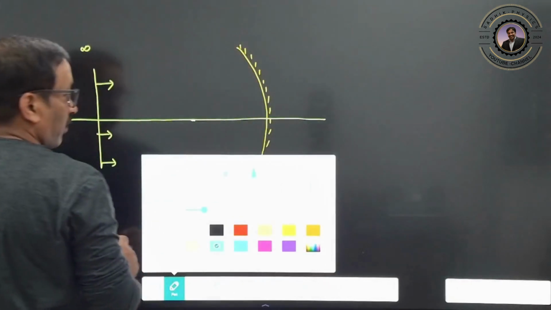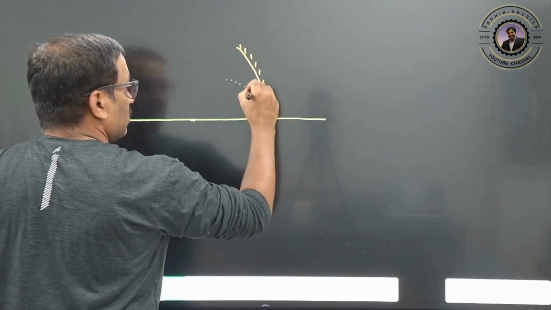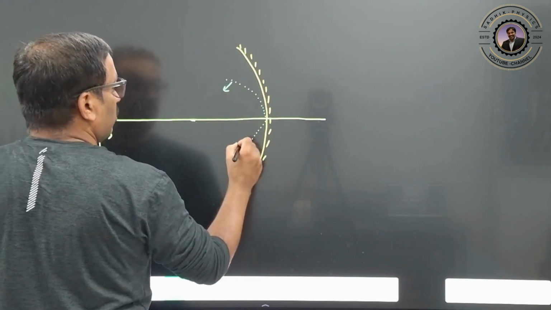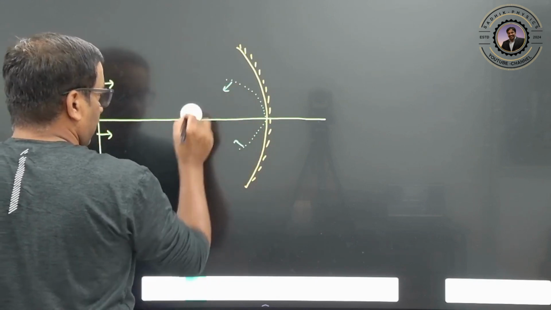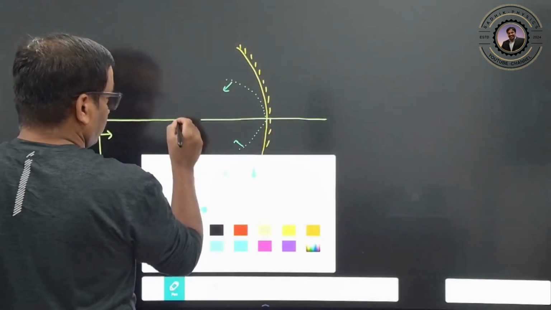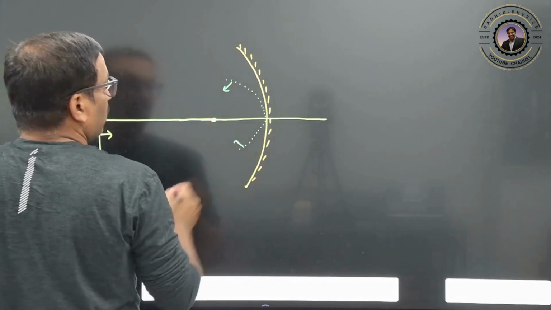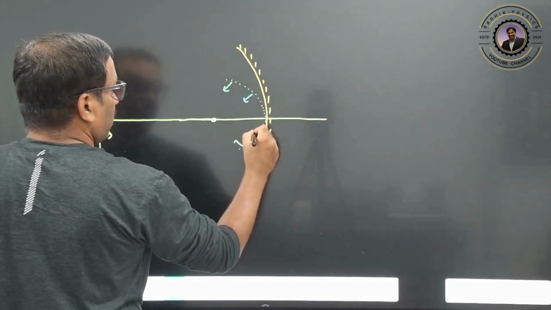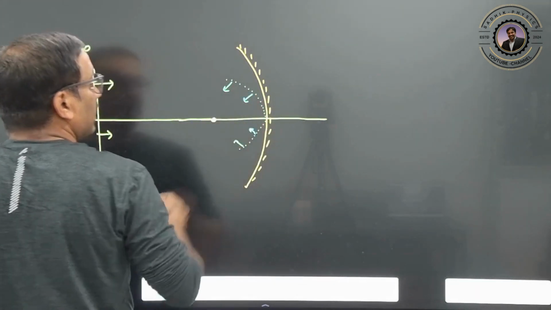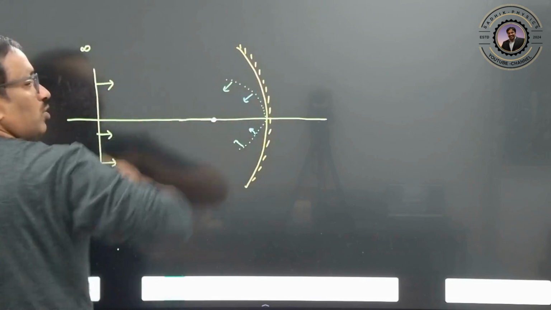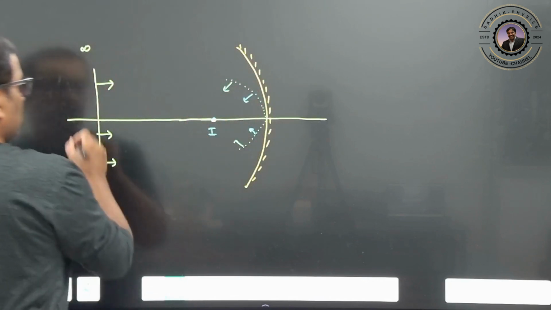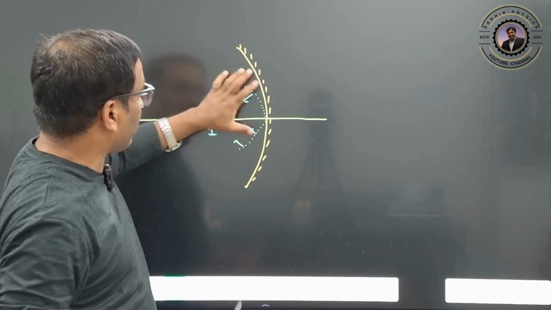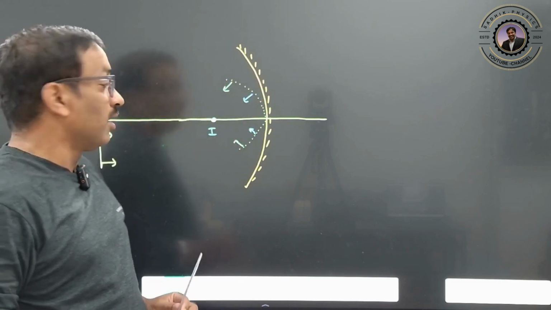Then after final reflection, what will happen now? Here it will bend like this. Therefore it is going to meet at the focus here. Clear? So they are going to meet at the focus. After final reflection, the light rays are going to meet at this point. This is your final image. So where is the object? At infinity. So the image is formed at this point. Therefore after reflection it forms spherical wavefronts.